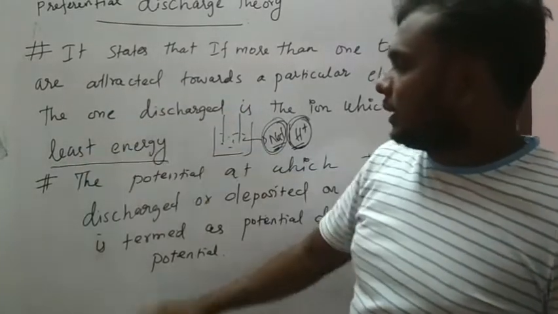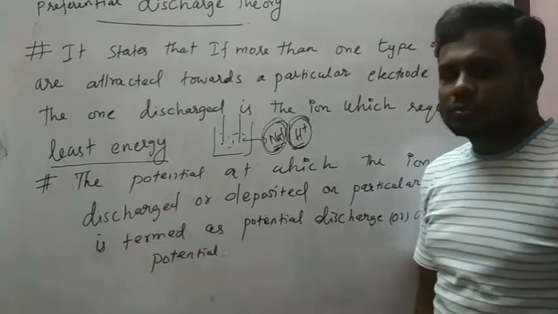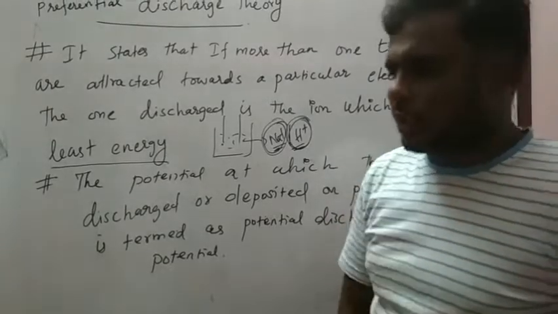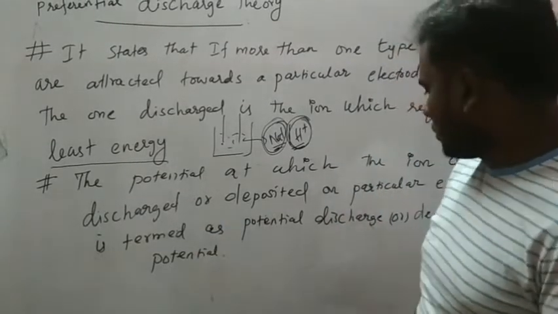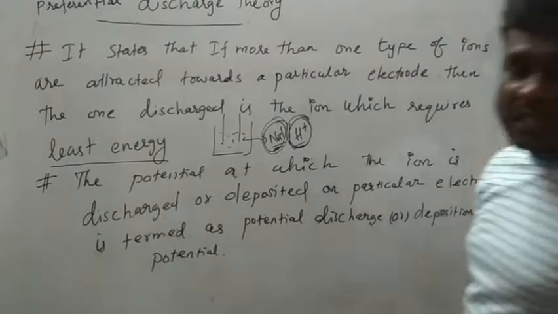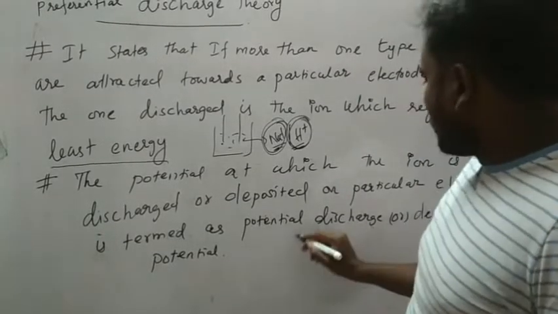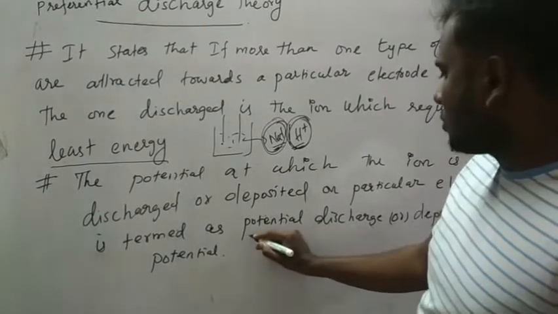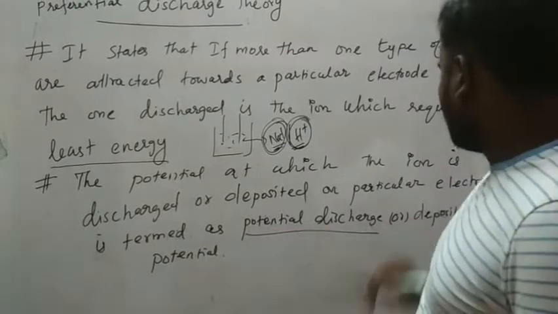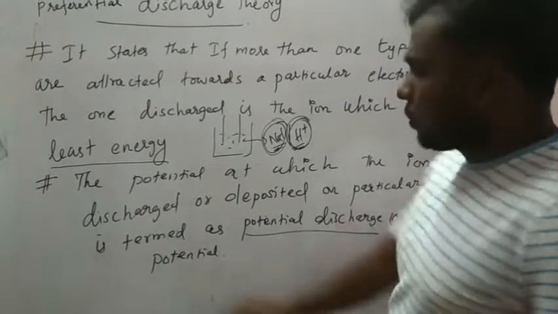Next, this is a very important point, please note it, please take notes: discharge potential or deposition potential.